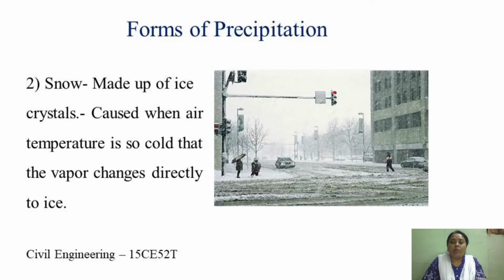So coming to snow. You can see from the image how the snow is falling on the ground. I think you can see the white patches on the ground. That is nothing but snow. Snow is made up of ice crystals. These are caused when air temperature is so cold that vapor changes directly to ice. And precipitation in the form of ice crystals, we call snow. It is another important form of precipitation.